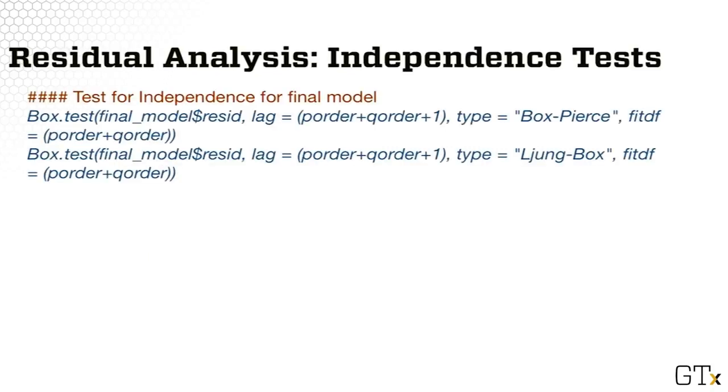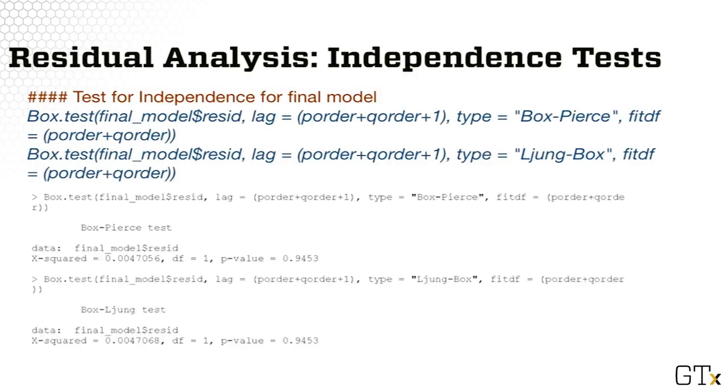Last, we also apply the hypothesis testing procedures for independence or zero correlation using the Box-Pierce and Ljung-Box test. The R commands are on the slide. The R output of this implementation is here.